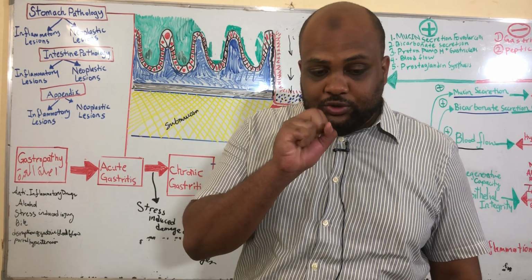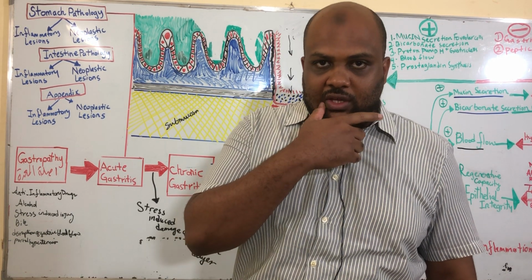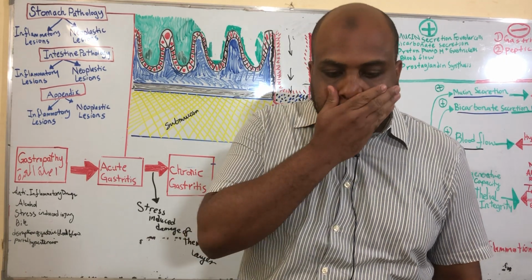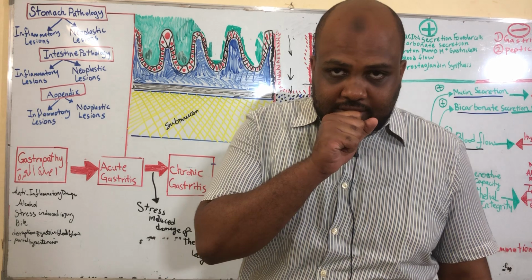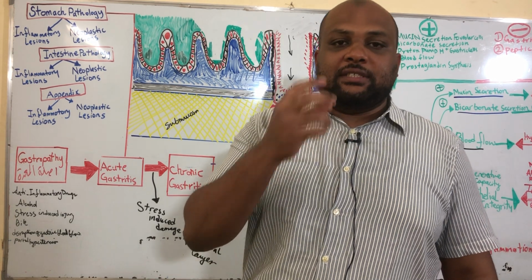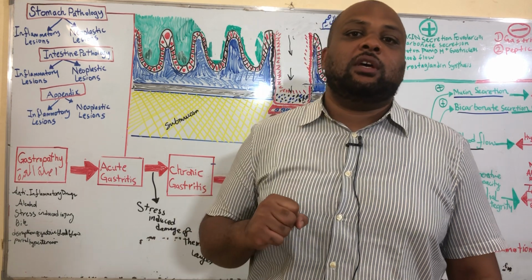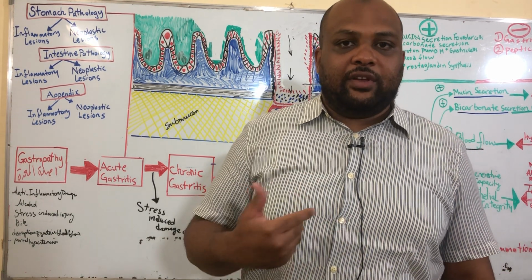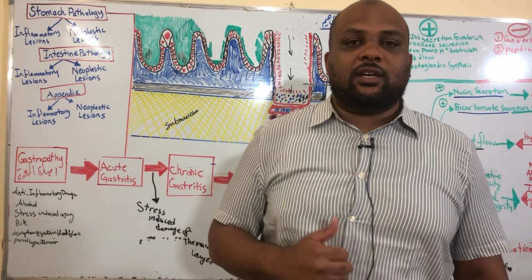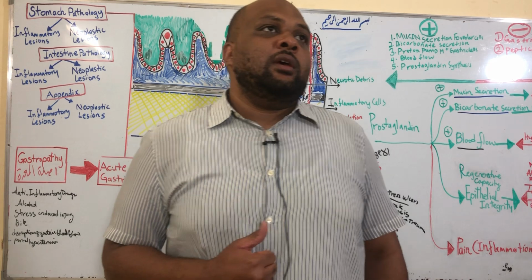Also, we can deduce how they diagnose H. pylori infection. It's by the urea breath test, by detecting urea in the breath of the patient, which will show there is activity of the urease enzyme possessed by the Helicobacter bacteria.